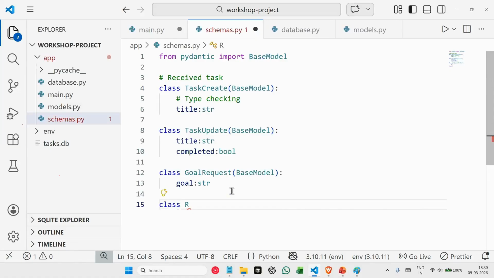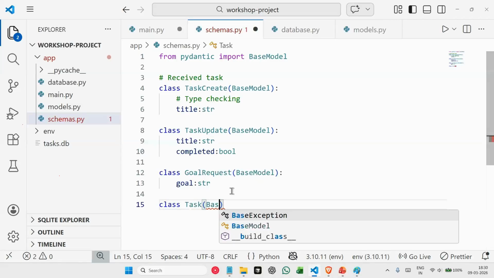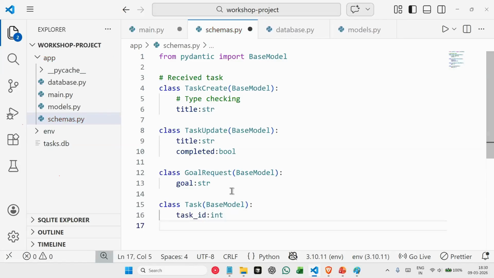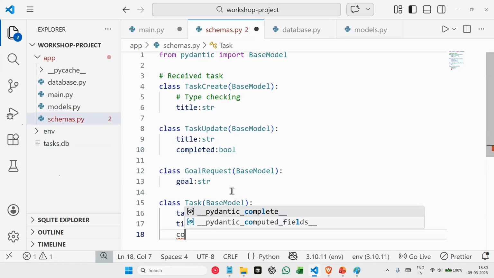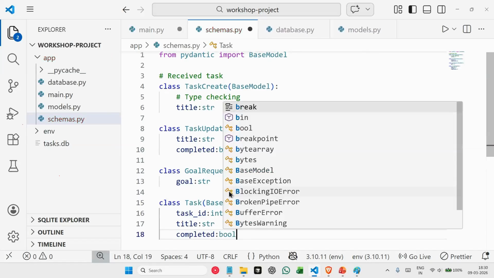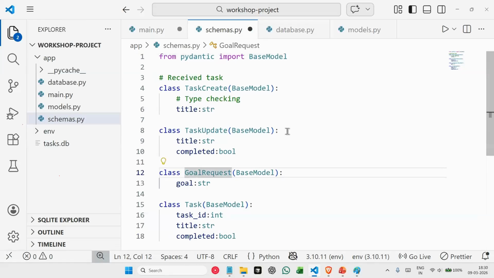Finally, we create one more for response. So task, base model, and then we say task. As a response, we are sending everything. We are sending our task ID, which will be integer. We are sending our title of the task, which is string, and for completed, it is boolean. These are all schemas that we'll be using for validating using Pydantic.